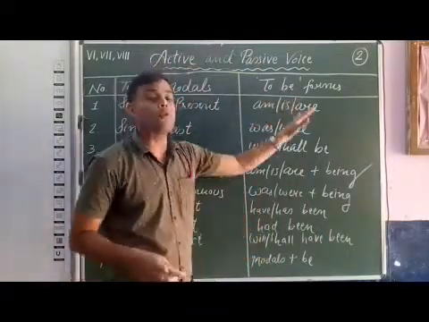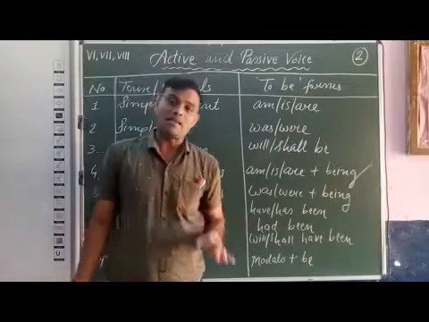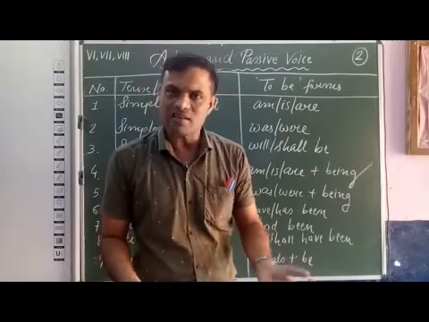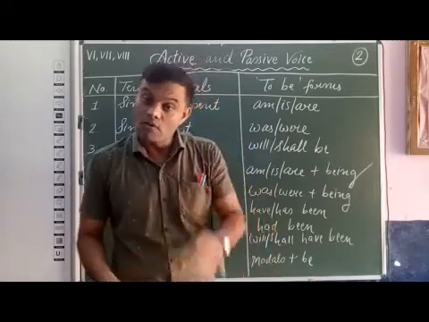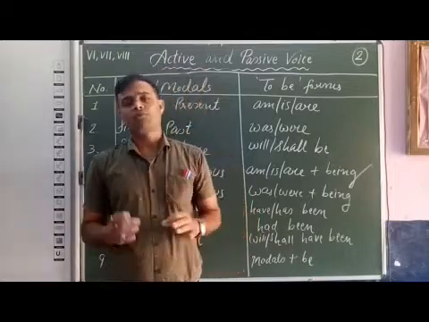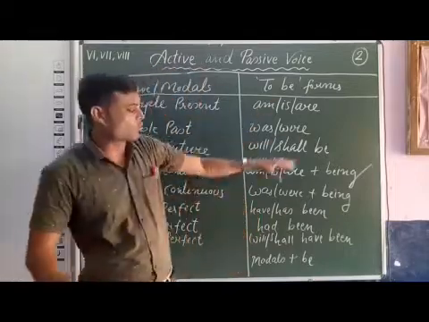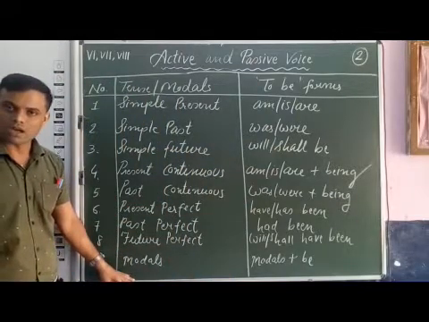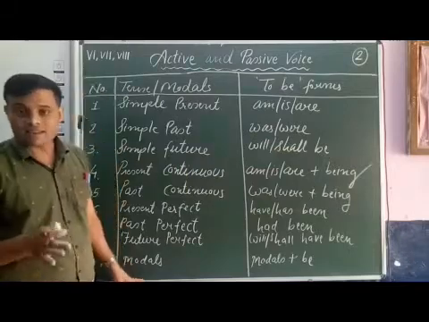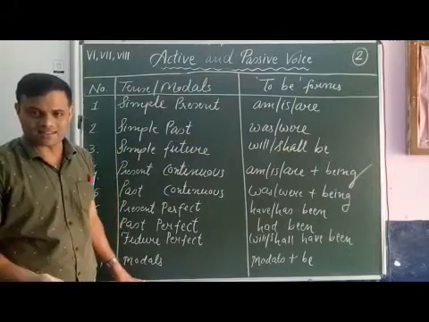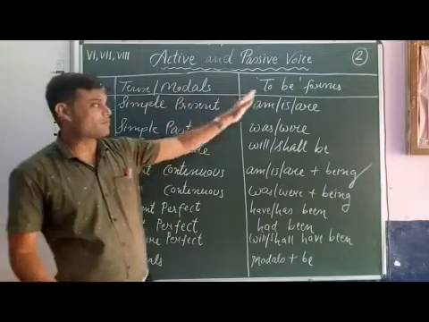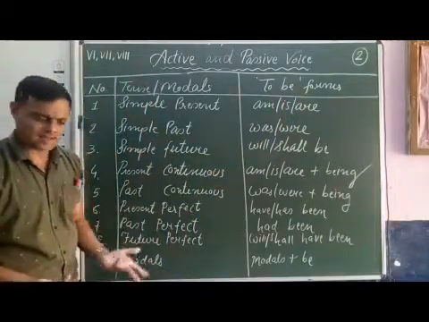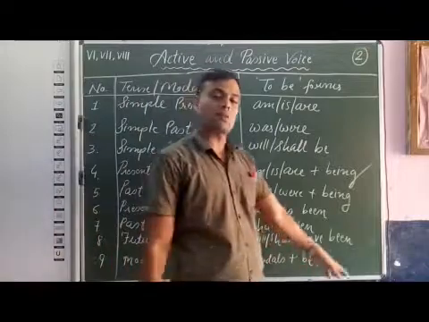So these to be forms we have to use in a passive voice sentence, because in passive voice sentence structure we always use to be forms and V3. So these are the to be forms for 8 tenses and modal auxiliaries. Out of 12 tenses we can transform 8 tense sentences into passive voice. So at that time we require these to be forms, and when there are modals in the sentence, after modal auxiliaries we have to use be.